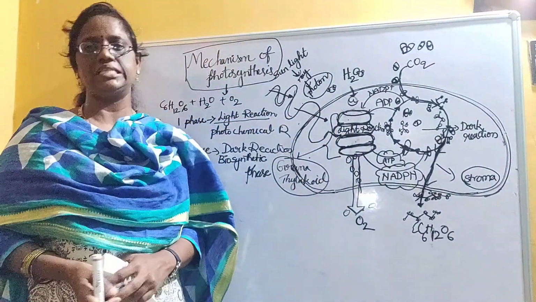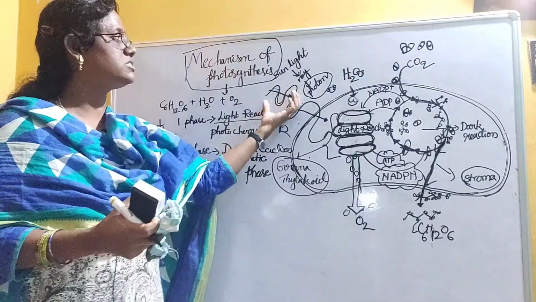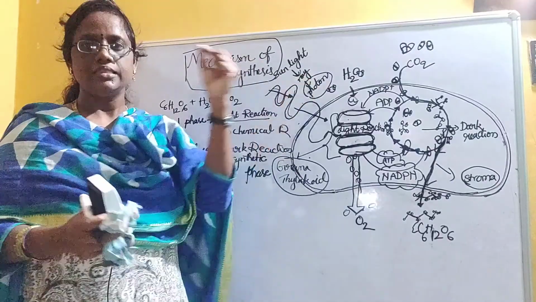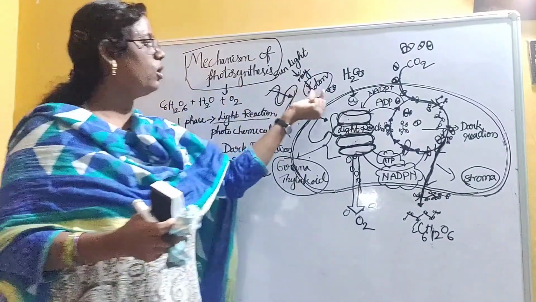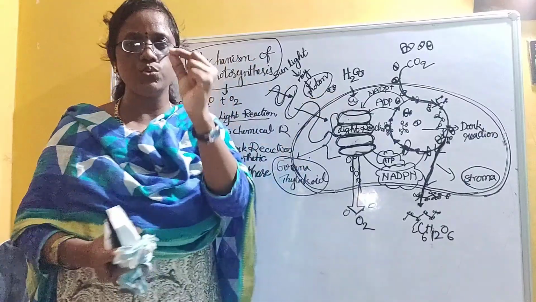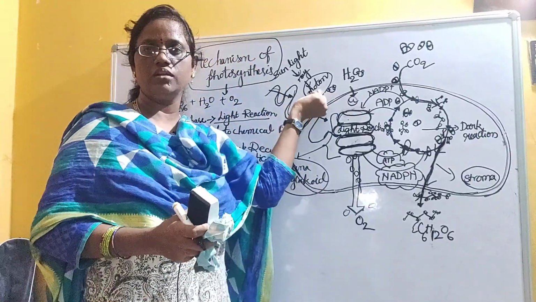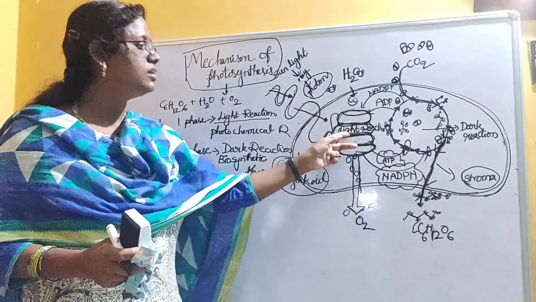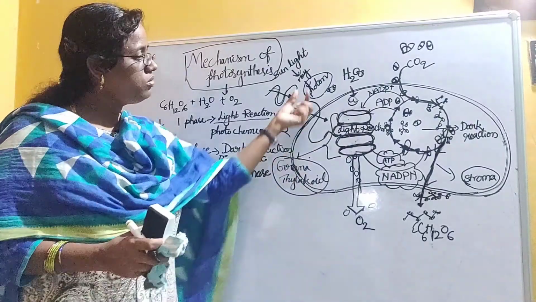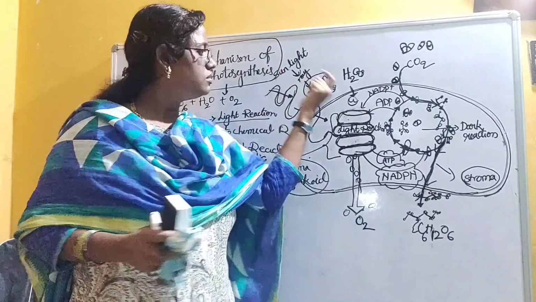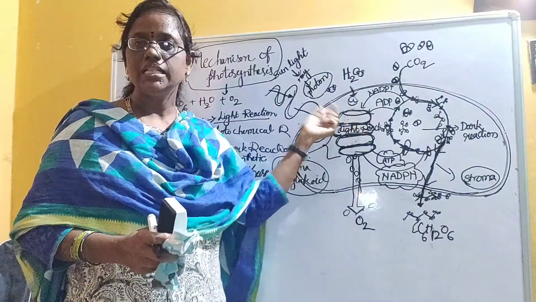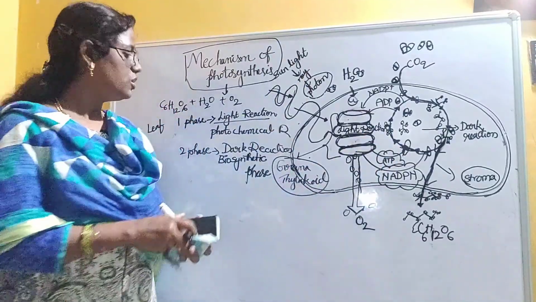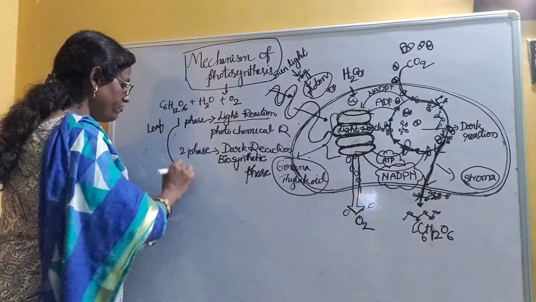So whenever the light falls on the leaves, the sunlight falls on the leaves in the form of rays. The smallest sunlight ray will be called a photon. That means the smallest unit of the light energy will be called a photon. So these photons are absorbed by the chlorophyll. Chlorophyll is a color pigment which is present in the grana thylakoid. Whenever the chlorophyll absorbs the photon, the sunlight energy will be turned into chemical energy.